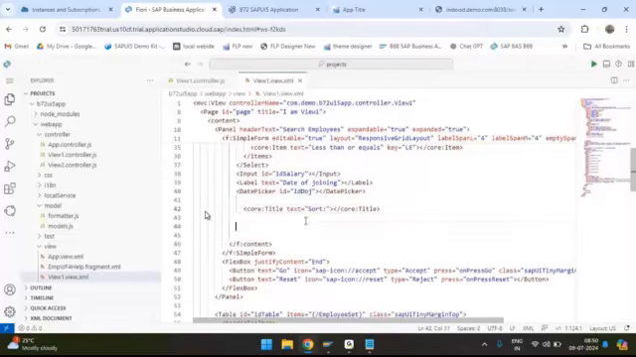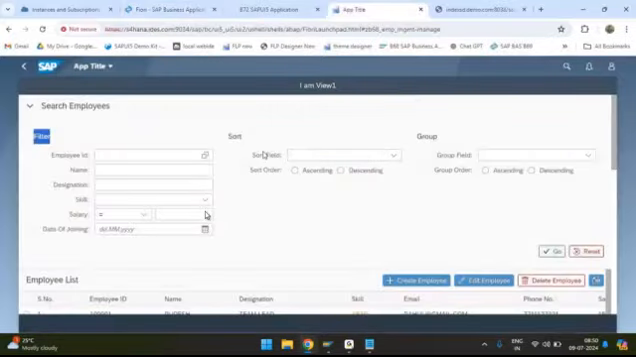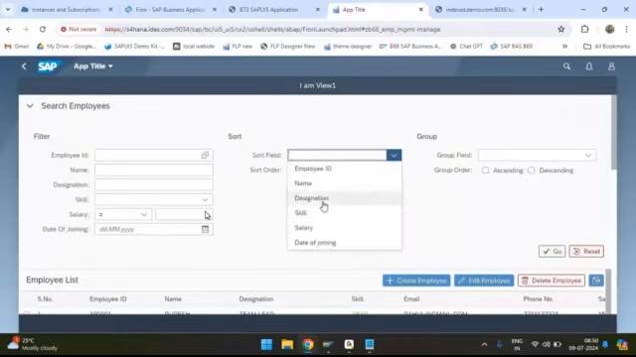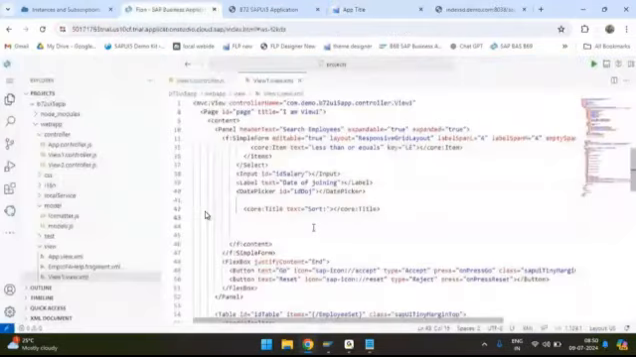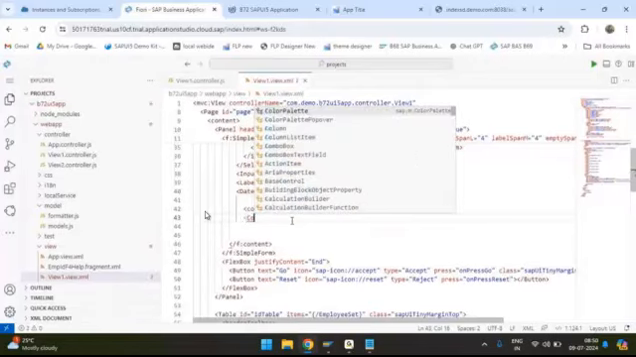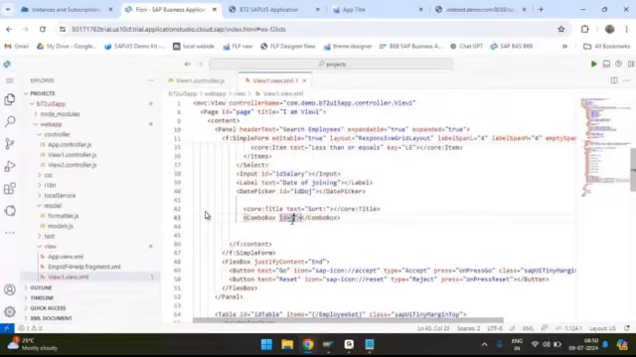Now under the sorting, what do I need to do? I need to ask the end user to select your sort field, that is, on which field you want to do the sorting, and select your sort order. Both things you need to select. So this is a drop-down UI element and this is a radio button group. Let us go and write a combo box here, with ID as ID sort field.